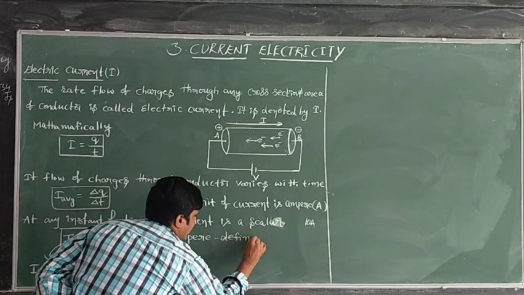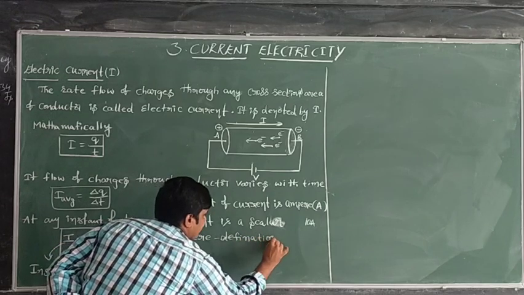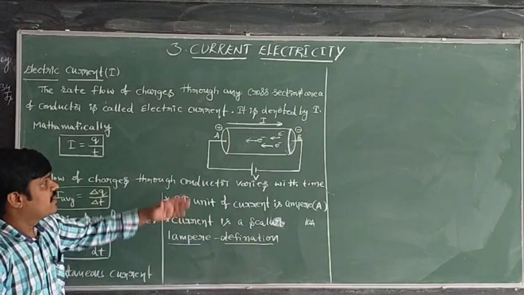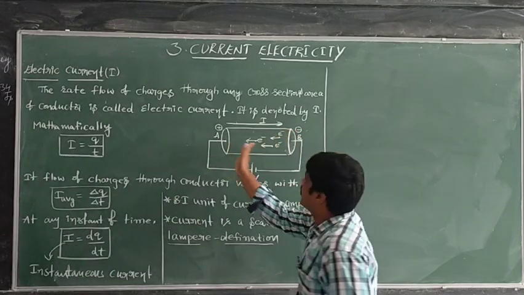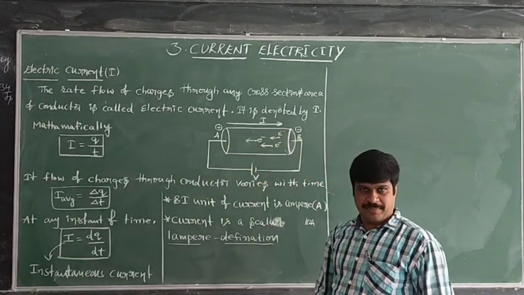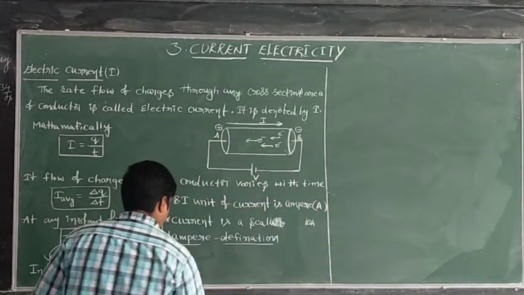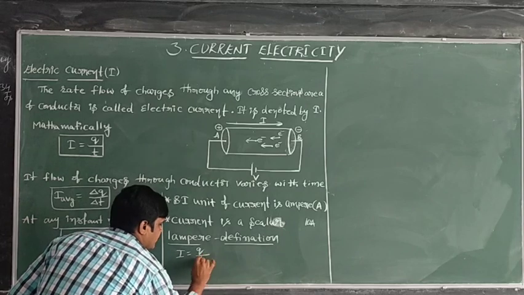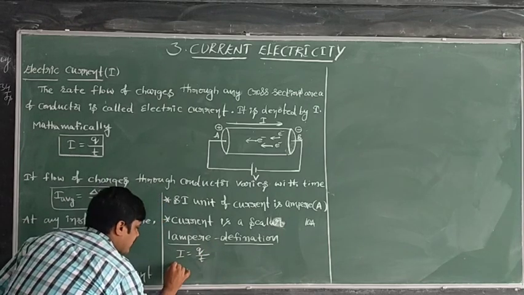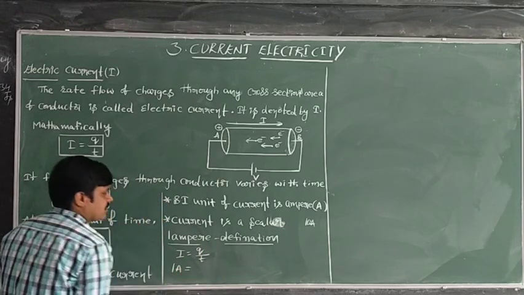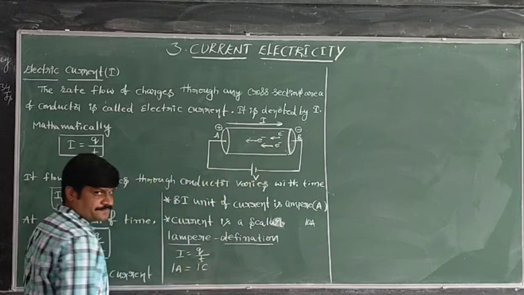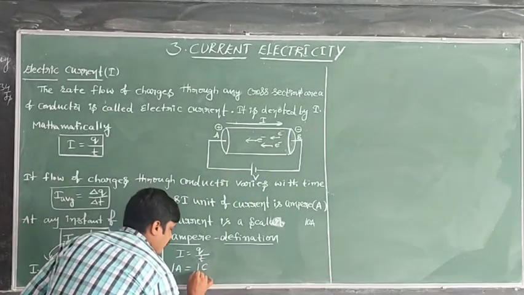When is the current said to be 1 ampere? Suppose the current is I equal to charge by time. If the current becomes 1 ampere, how much charge has to flow through this conductor? 1 coulomb of charge has to flow.